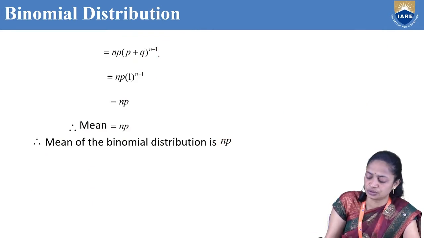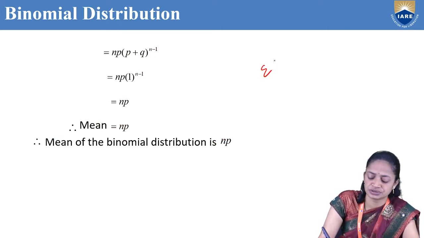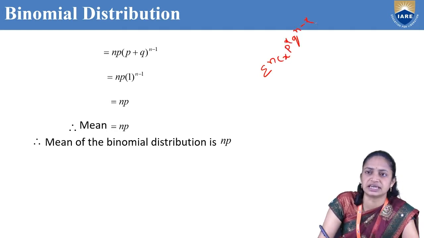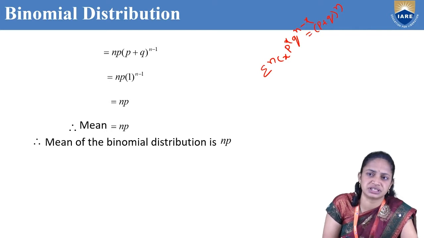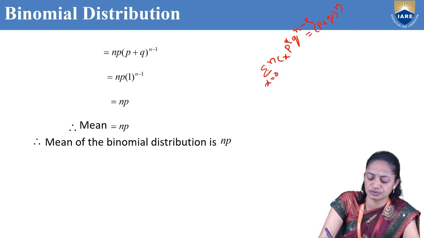So np into... we know that the sum of the binomial distribution is always equal to 1. That's why summation NCX p power x q power n minus x can be written as p plus q whole power n. Already we have discussed this in the previous session. Here x equal to 0 to n.